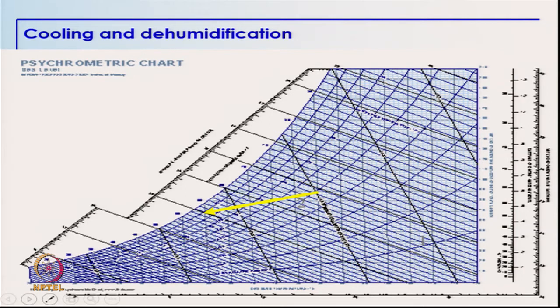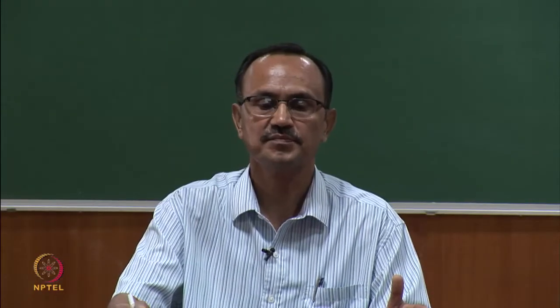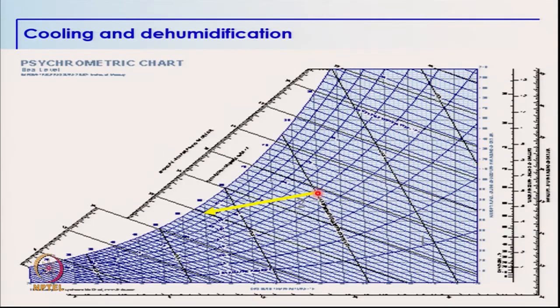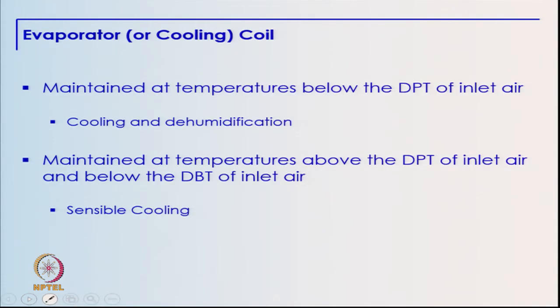So, the standard window and split air conditioners which we use in our homes have this process. So, during summers and monsoon, we want both cooling and dehumidification. So, the air at any particular condition is both cooled and dehumidified simultaneously by maintaining the evaporator coil at a temperature which is lower than the dew point temperature of incoming air. So, this is another process which is of interest.